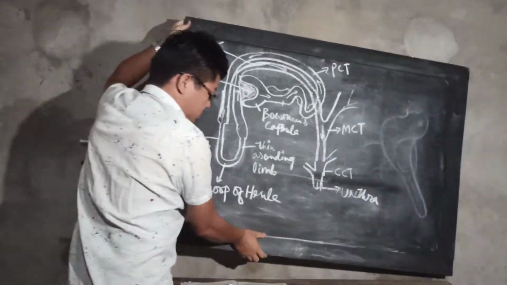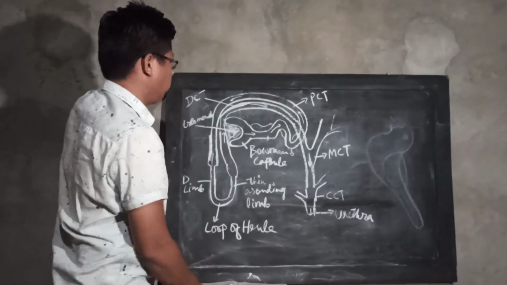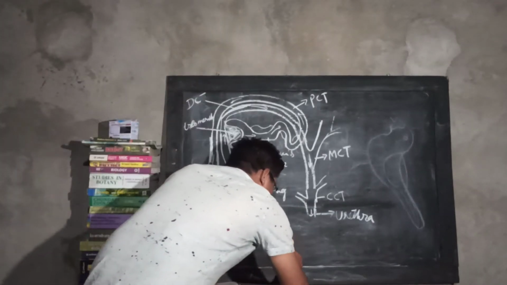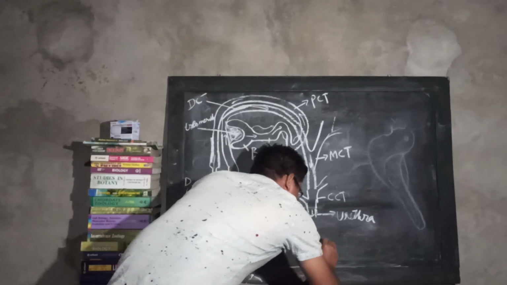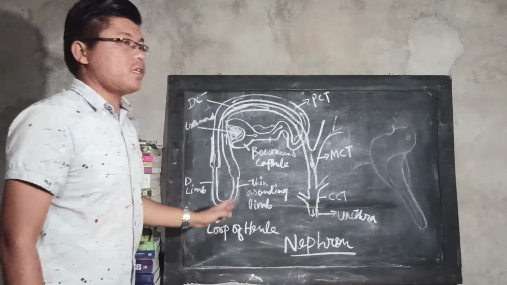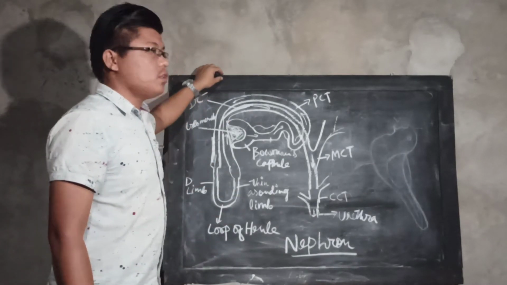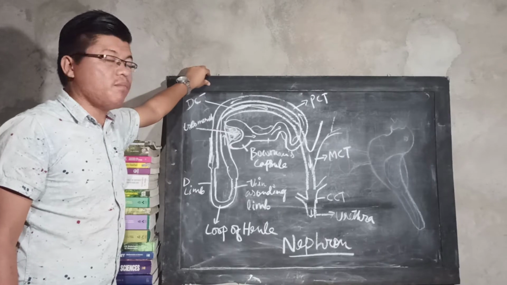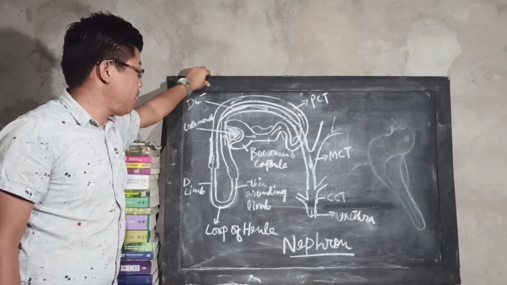So my dear friends, this is the structure of the nephron. With the presence of the nephron only, the function of excretion can be performed in the human body.